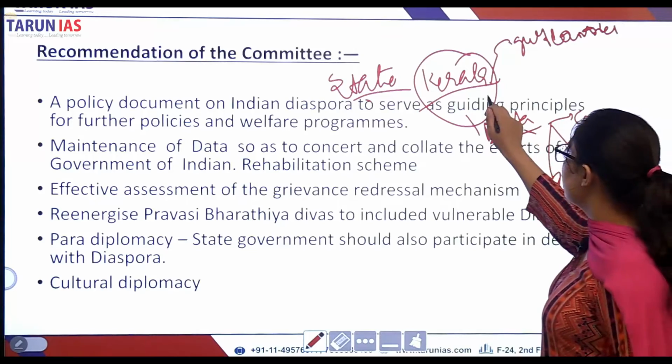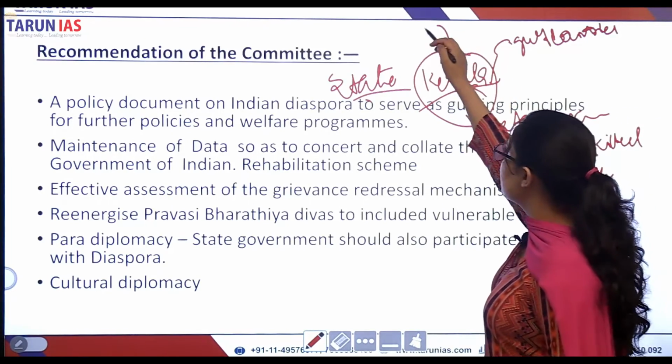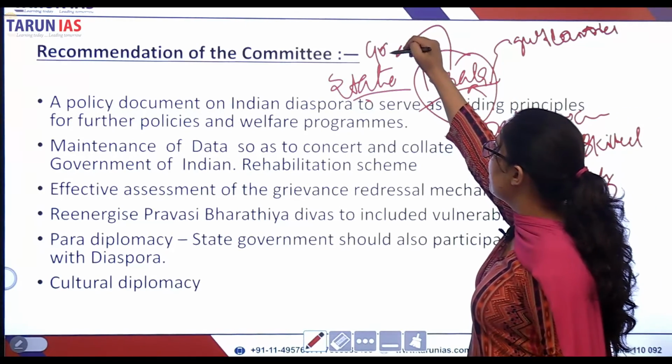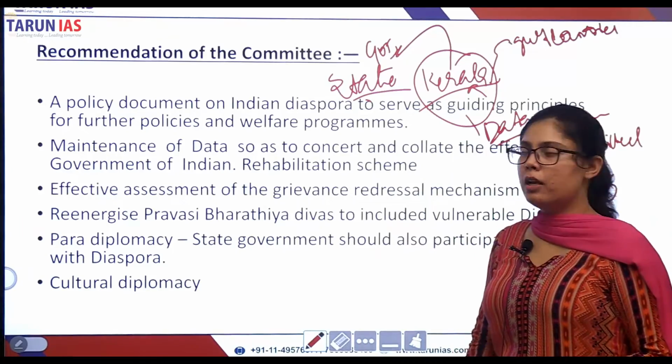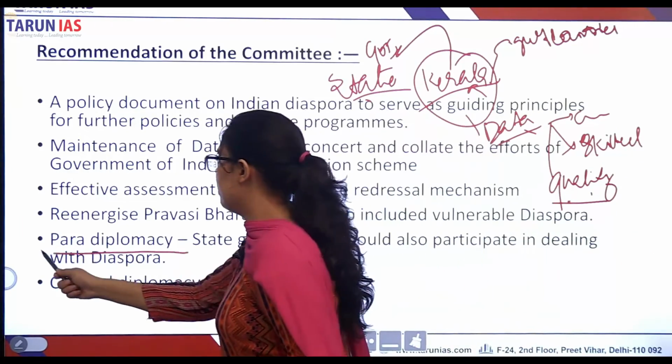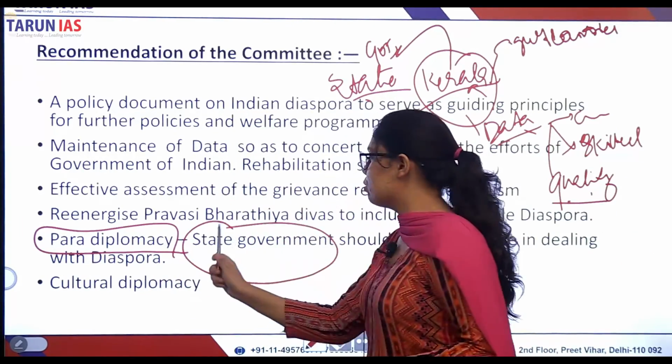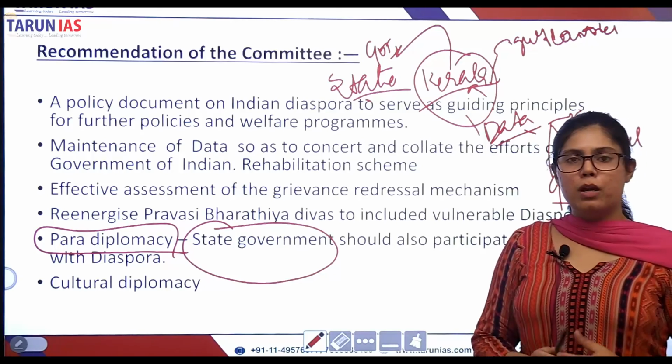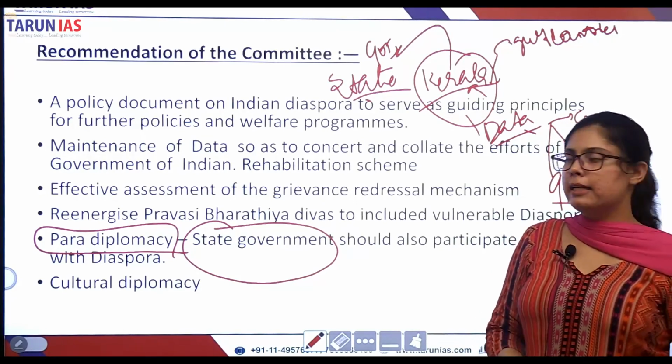Such data can be maintained by the Kerala government, and this can work as an input to the government of India in order to formulate policy. So this is what is known as para-diplomacy. That means the state government should also partake in making welfare programs and policies regarding the Indian diaspora.